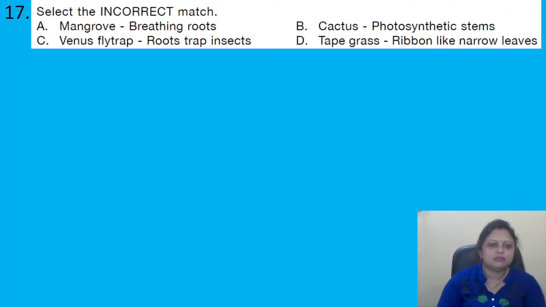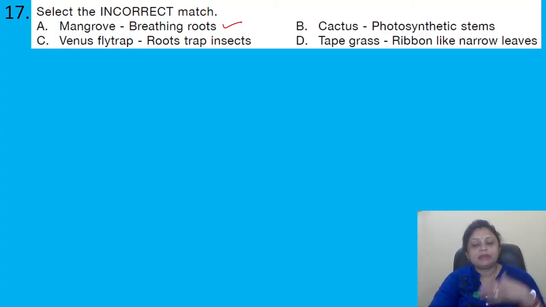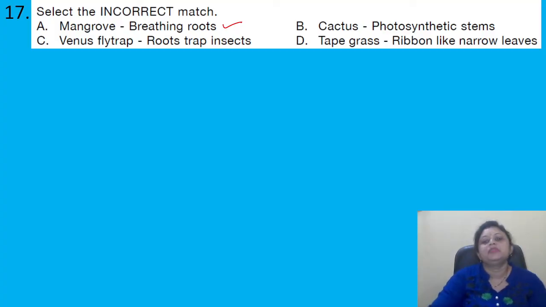Select the incorrect match. Options A. Mangrove and breathing roots. B. Cactus, photosynthetic stems. C. Venus flytrap, roots trap insects. D. Tape grass, ribbon-like narrow leaves. So yes, mangroves have breathing roots because they are present in marshy areas, right? So the roots come out to the air for breathing.